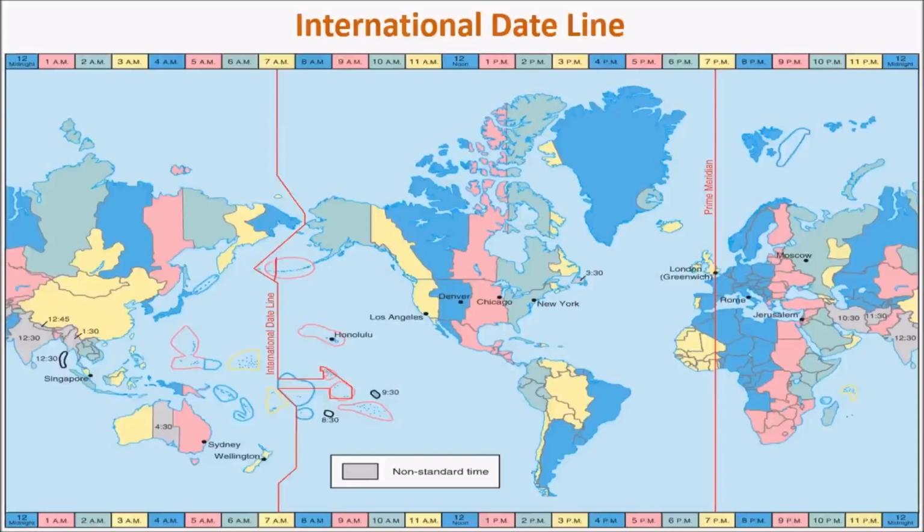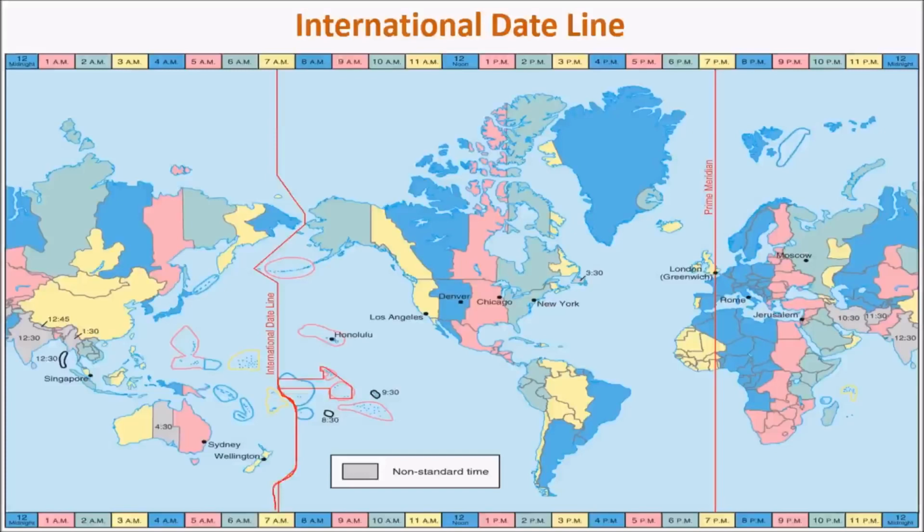If we cut this and give different date systems for this and this, then it would be a 1 day difference between these two regions, and it would be some sort of convenience for administration, etc. And to make life easier, we have made this line a zigzag path. And also there are certain islands in the Pacific region which, if they wanted to choose to be on the eastern side, were kept on the eastern side by again curving this line. And according to convenience, we have formed this international date line.